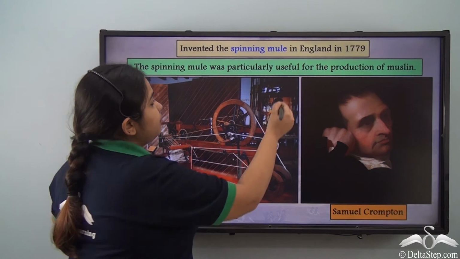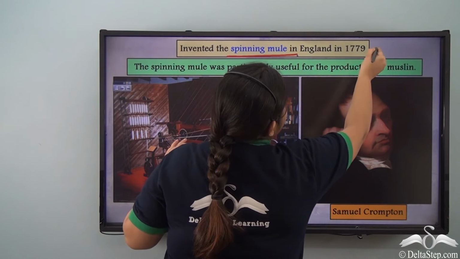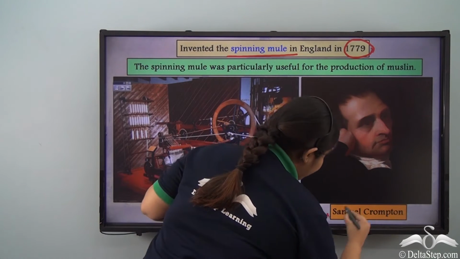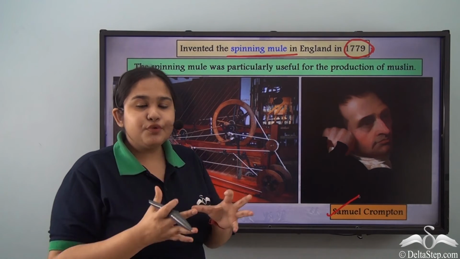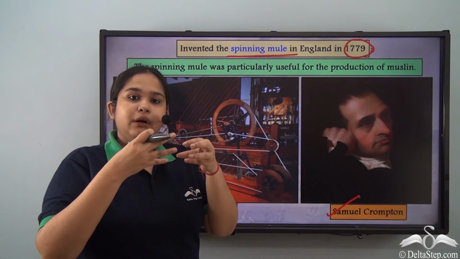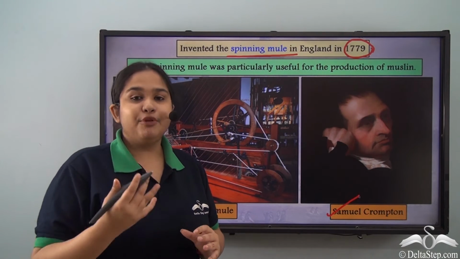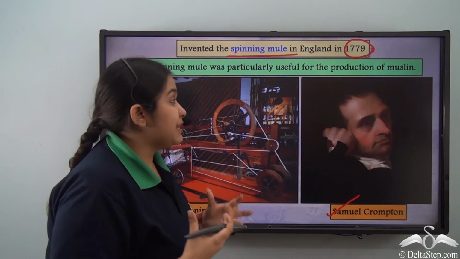Now, the spinning mule was an invention in 1779 by Samuel Crompton that aimed at producing luxury products in much larger numbers, right? Luxury products like muslin.